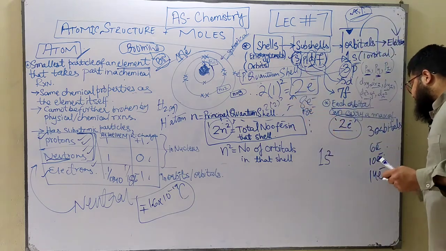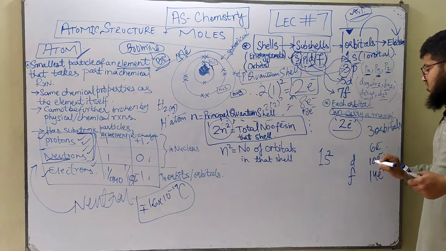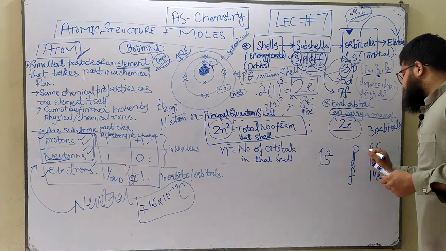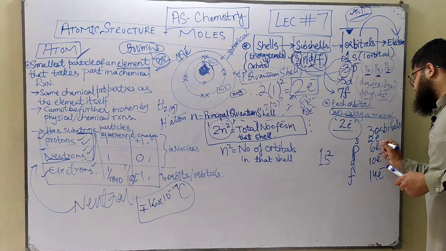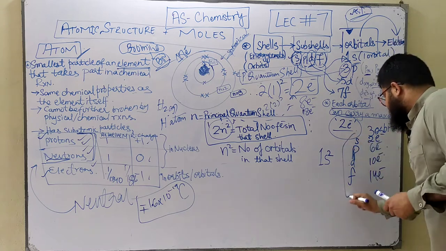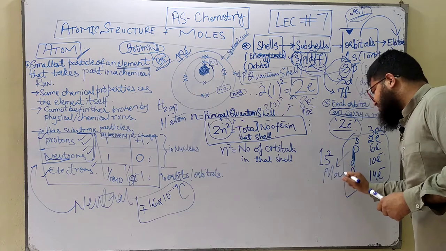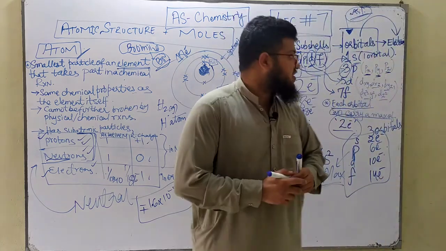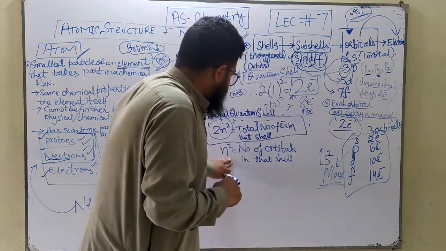So 14 electrons in the f subshell, 10 in the d subshell, 6 in the p subshell, and in the s subshell a maximum of 2 electrons. This is the maximum value. You can have fewer electrons in these orbitals, but you cannot have more than these numbers.